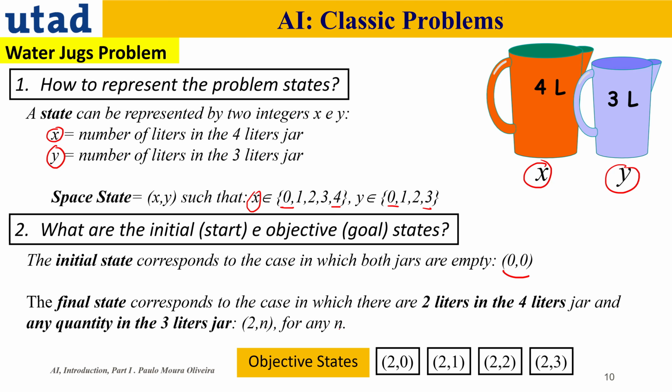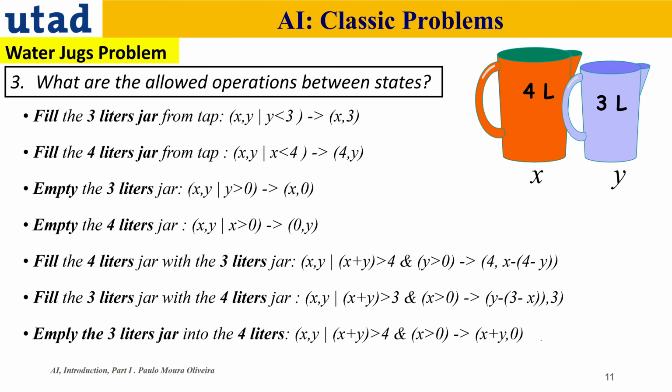And the final can be any of these, because we want to have 2 liters in the 4-liter jar, but it doesn't matter what the quantity of the other jar is, so it can be this one, this one, this one, and this one. Okay, so the moves, you can represent the moves from these conditions.